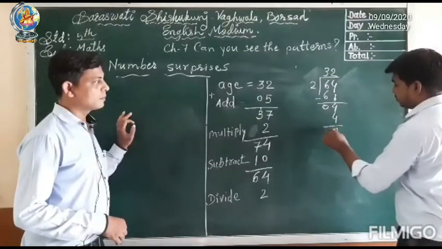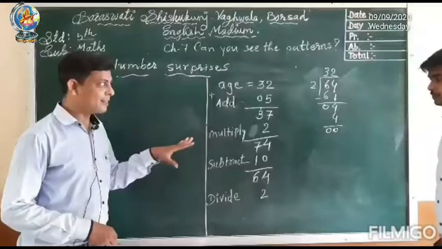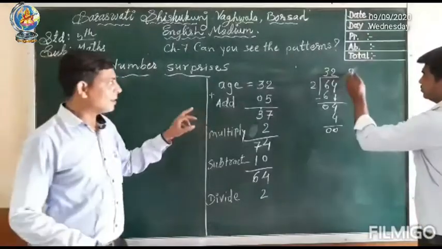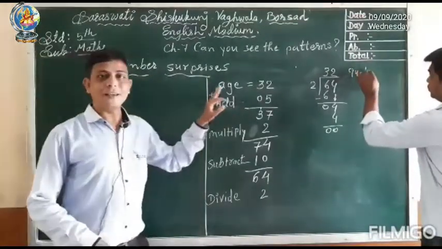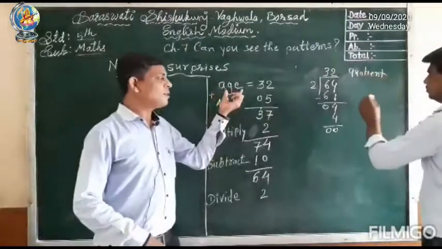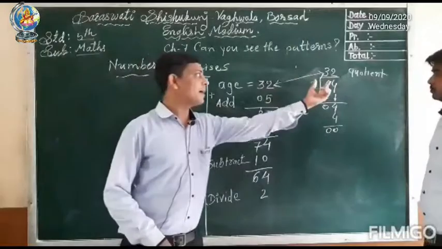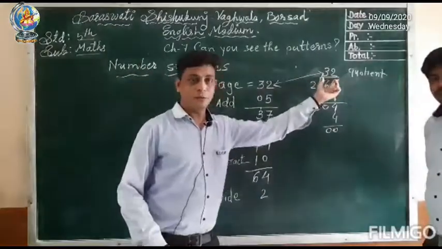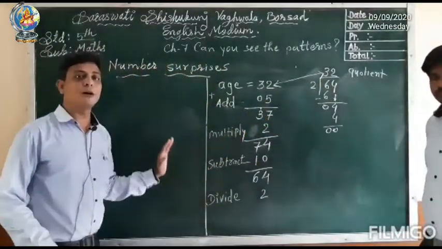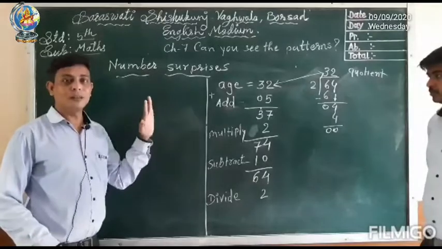So what is the quotient you get? That is 32. So if we see here, the age of Harshad sir is 32 and in the final answer we get the same number 32. So by this method you can find the answer.